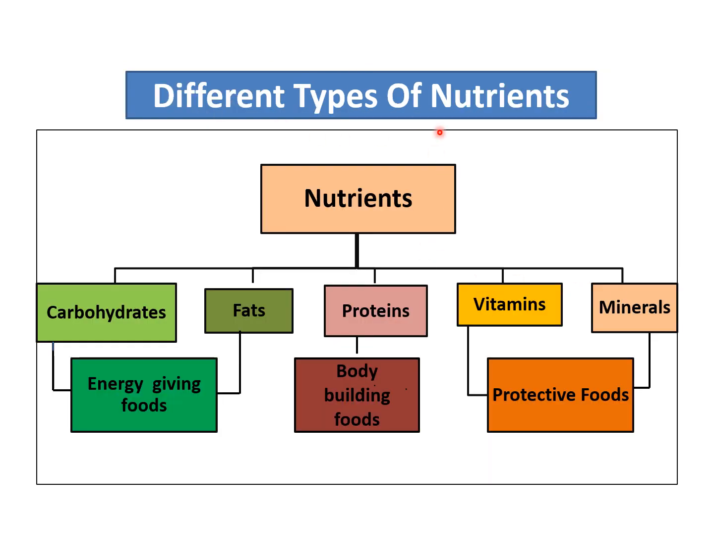Now there are different types of nutrients present in food. What are they? Carbohydrates, fats, proteins, vitamins and minerals. Carbohydrates and fats are known as energy giving foods as they give a lot of energy to us, whereas proteins are known as body building foods. They help the body tissues to grow and play an important role in the repair of our body. Whereas vitamins and minerals are known as protective foods as they protect us from various diseases.